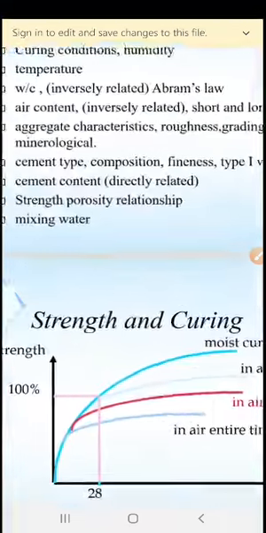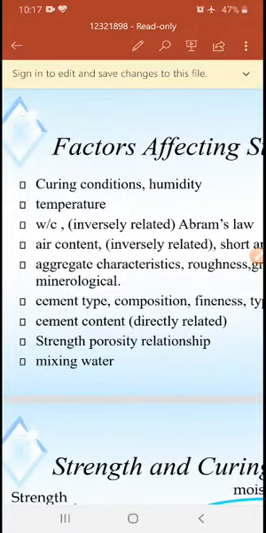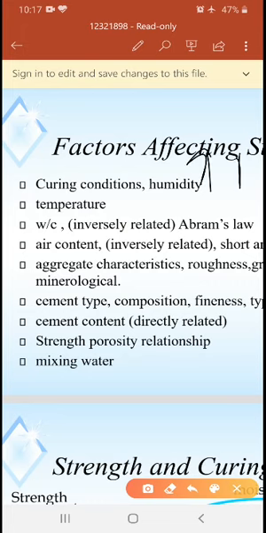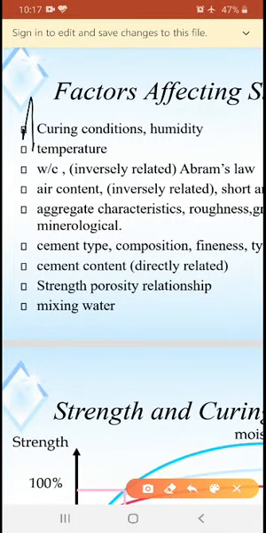And temperature: I will tell one by one. If curing is properly done, compressive strength will be more. If temperature is more, automatically compressive strength will be less.